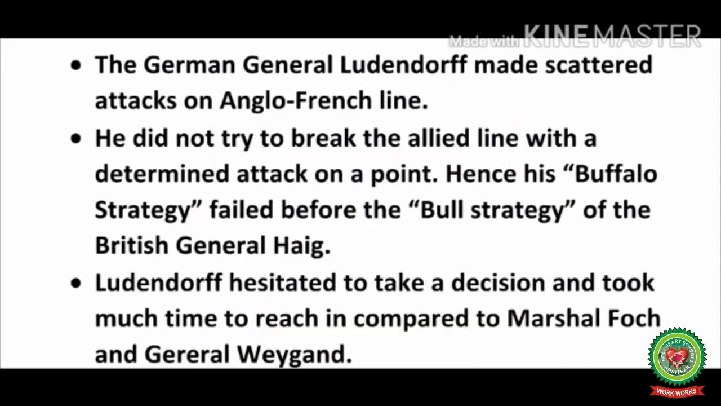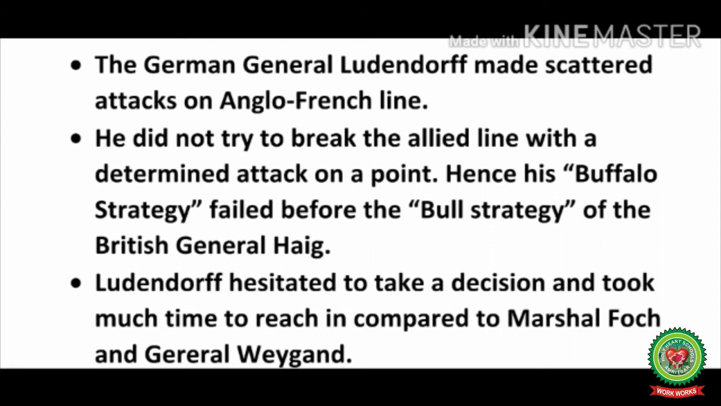Ludendorff was very poor in making strategies in war. He adopted the policy of attacking England and France separately. He did not think that he should attack both the countries at the same time. He adopted a policy called the Buffalo strategy, according to which you have to fight one enemy turn by turn, whereas the policy of the Entente group, the Allied, was the Bull strategy. That means all should come jointly and attack one strong enemy.